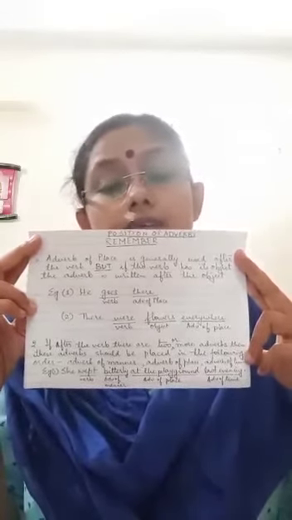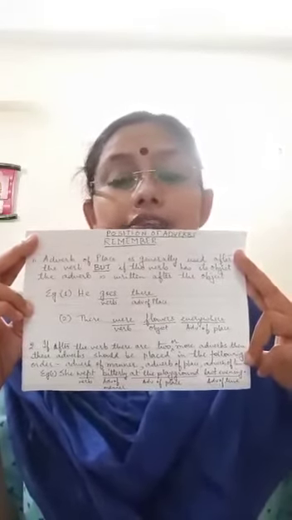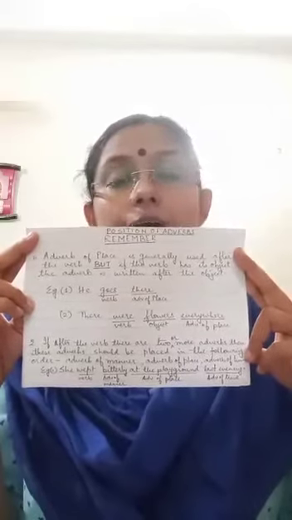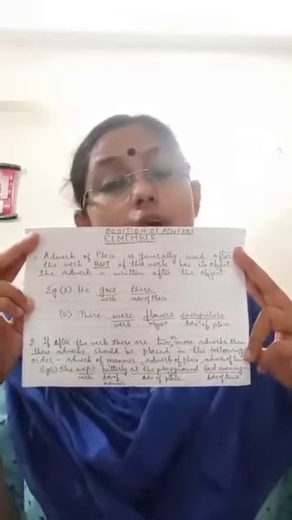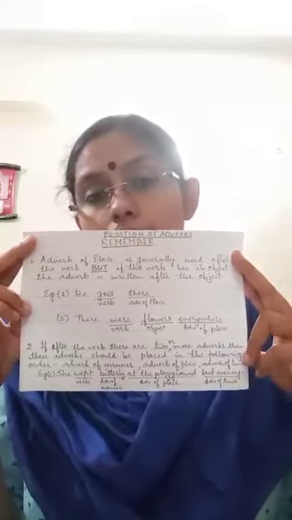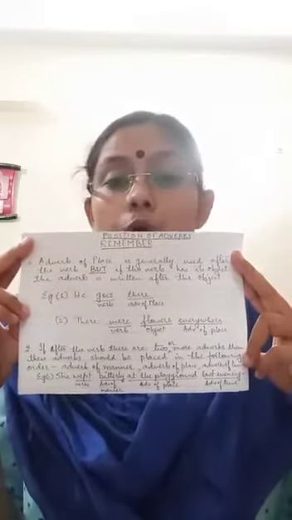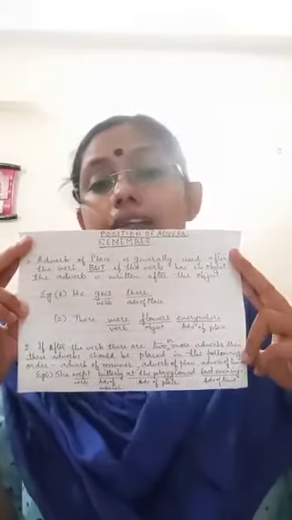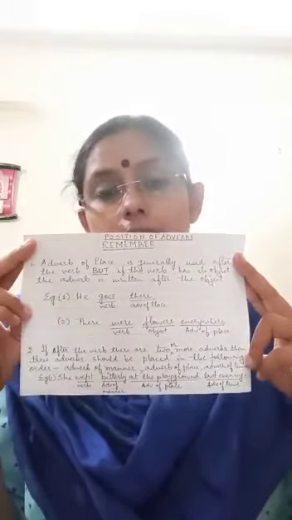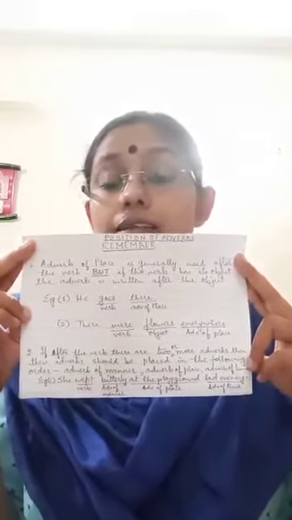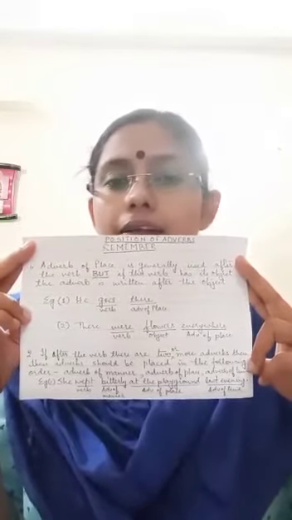Now sometimes in the sentence you will find that adverb of place is given and adverb of time is given, but there is no adverb of manner. Then what will you do? Like, he spoke to me at the stadium yesterday. Is there any adverb of manner in the sentence?